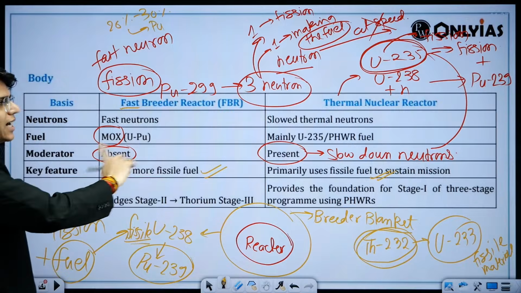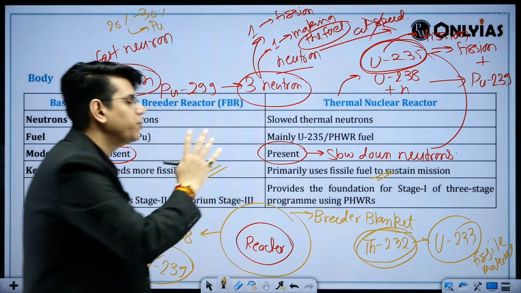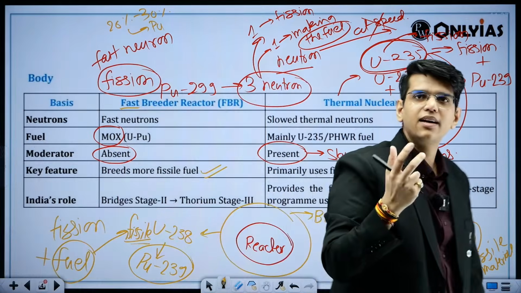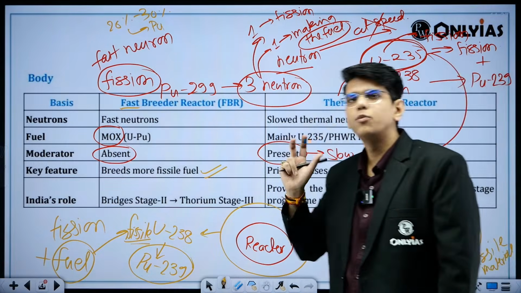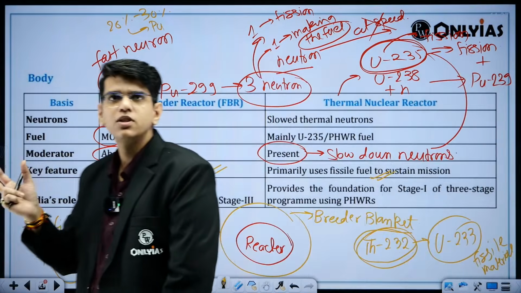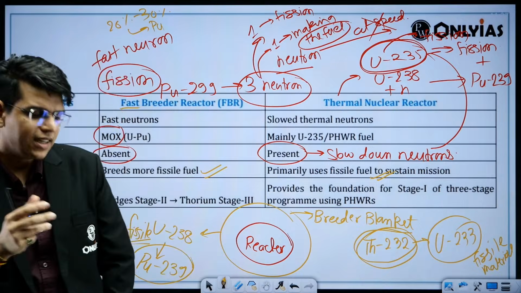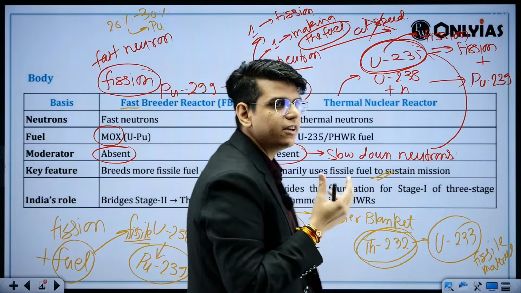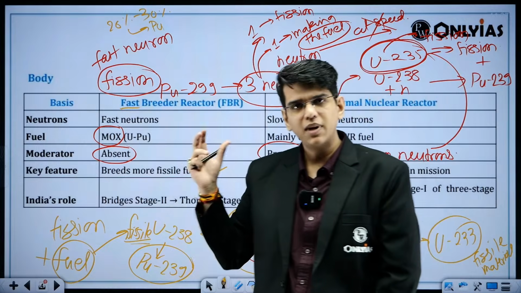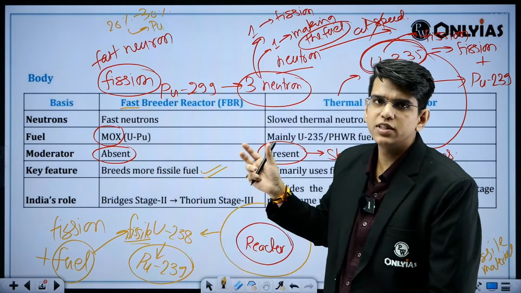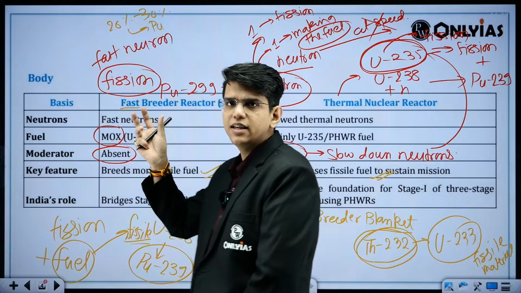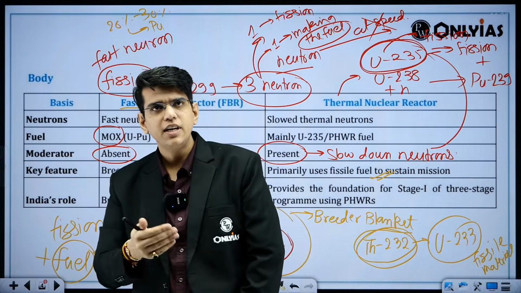Hello. So these are the differences. Okay, I hope you have understood what is fast breeder reactor and what is thermal reactor. Both the places we are using different fuels. The advantages are, what are the implications? First of all, going ahead, we can use the thorium reserves if we master this, right? We have not got to a situation where we will use the second stage to make electricity. We are going to do it in the near future.